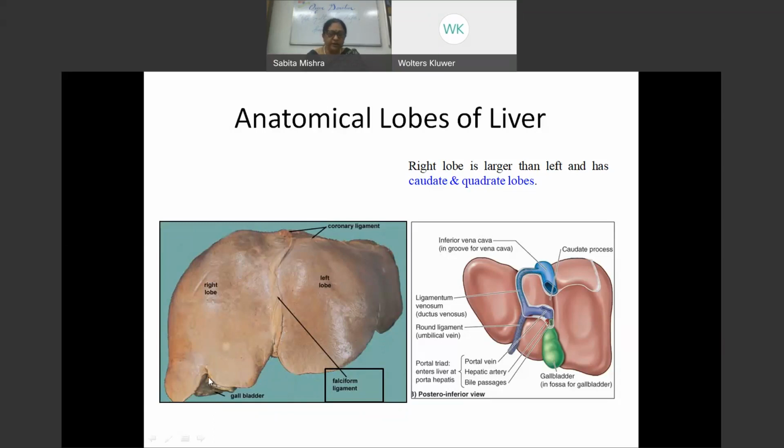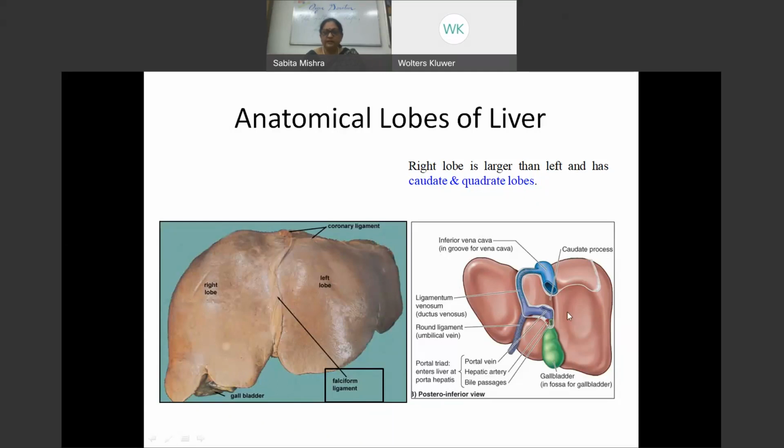And on the lateral side, 4 centimeters away, we have this out here, which is the inferior border. One can see the gallbladder, which is actually related to the inferior surface of the liver. So we have right lobe, we have left lobe. On the inferior surface of the liver, this is an upside down picture, where this is actually the left lobe and this is the right lobe.